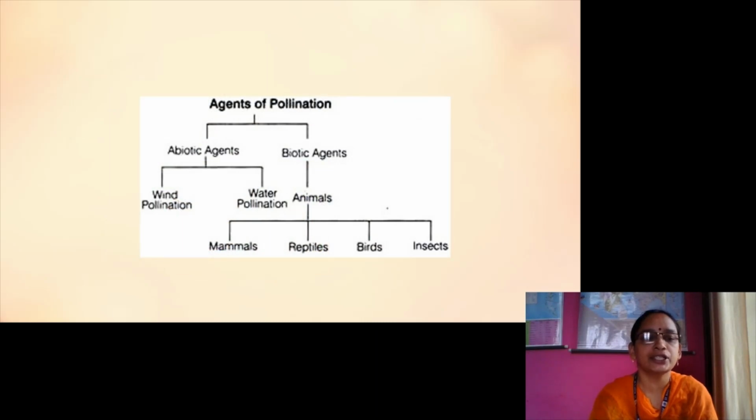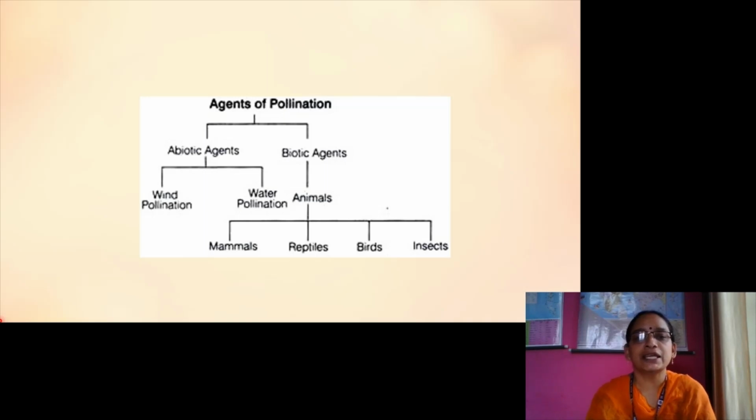What are the agents of pollination? Mainly, we can divide pollinating agents into two: abiotic agents and biotic agents. Abiotic agents can be divided into two: wind pollination and water pollination. The agents are wind and water. Biotic agents, also called animals, can be divided into four: mammals, reptiles, birds and insects.